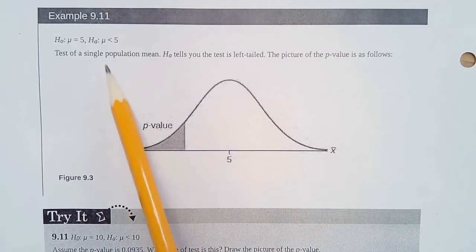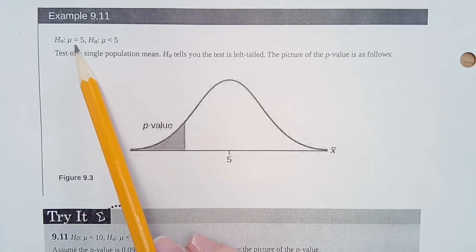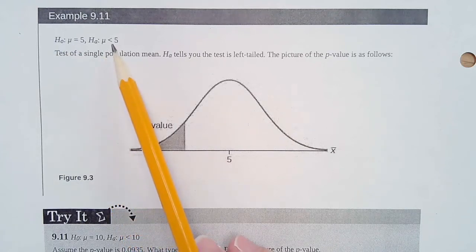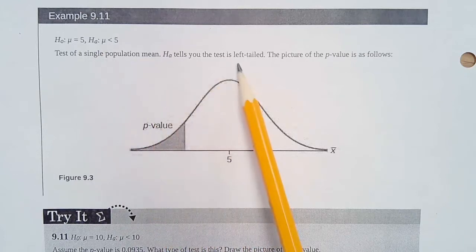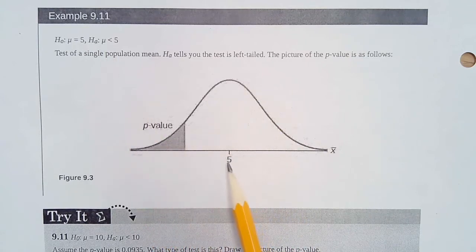All right, so if we take a look at this one, our null hypothesis tells us that the mean is equal to 5, and the alternative hypothesis, H sub a, is that the mean is less than 5. So our null is equal to 5 and the alternative is less than 5. That makes it left-tailed, so it's going to be on the left side.